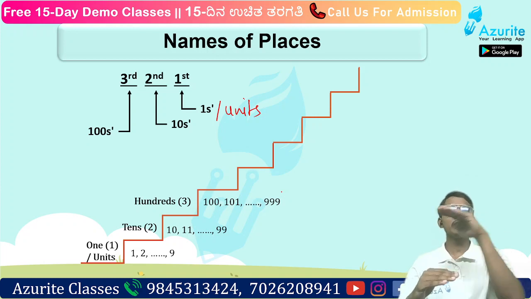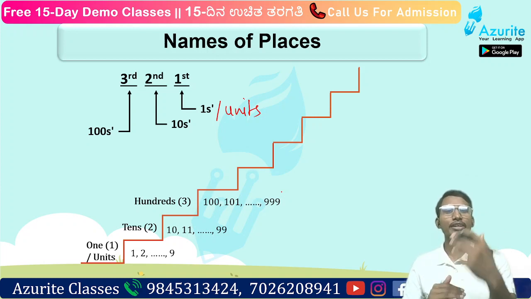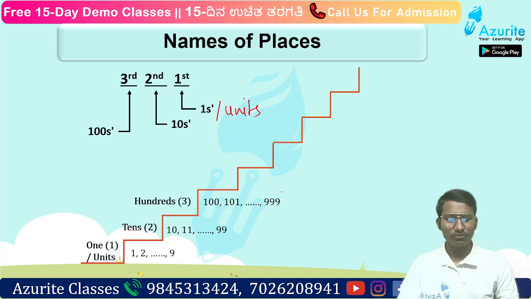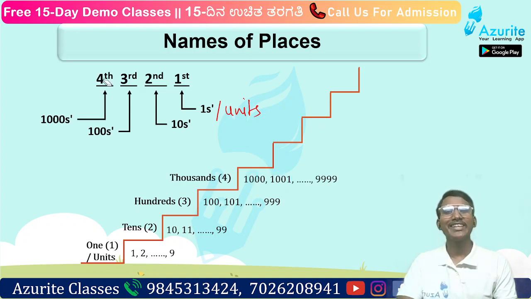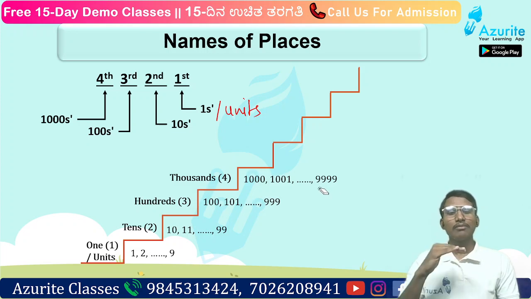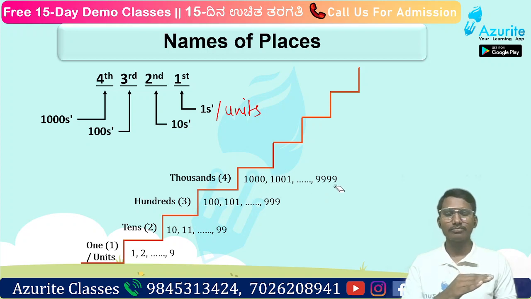Now we have to start a new column to get a higher number. So the fourth column is thousands: 1000, then 1001, 1002, like that till 9999. Here all the places reached their maximum value, that is 9999.